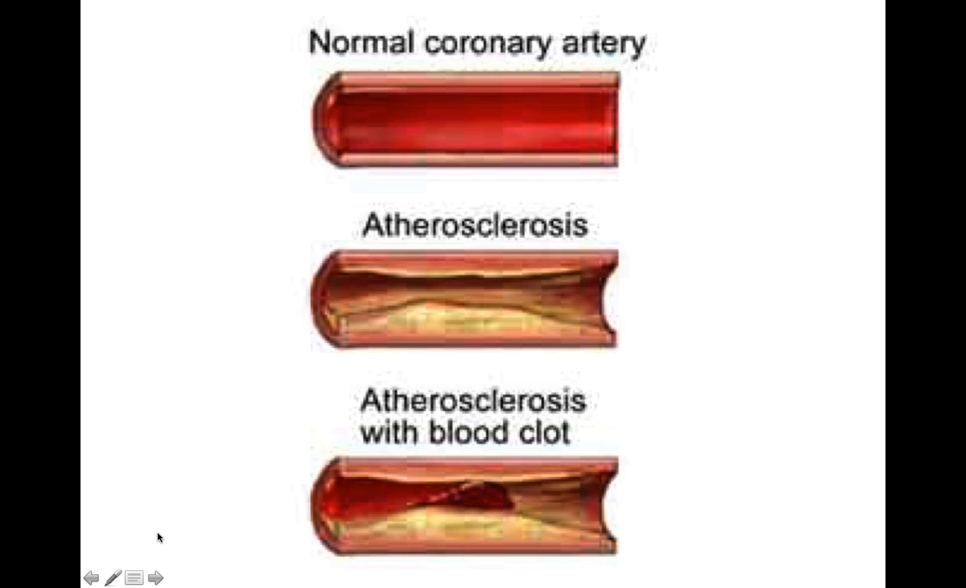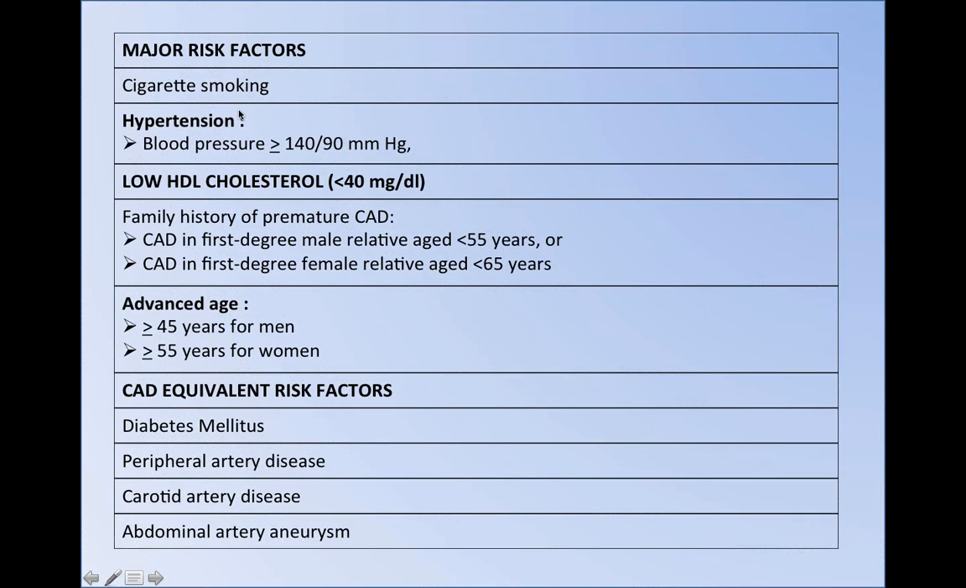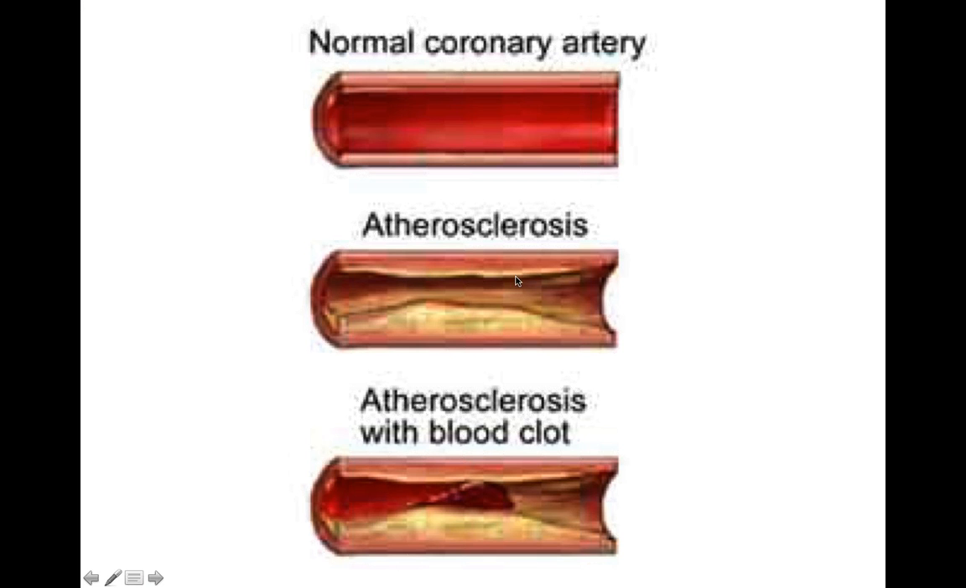So the patient has risk factors like high blood pressure or smoking, or the patient is older, or the patient has a first degree relative with premature coronary artery disease, less than 55 years in case of males and less than 65 years in case of females, or coronary artery disease equivalent risk factors, like diabetes or peripheral artery disease or carotid artery disease. These will be discussed later. Because of these risk factors, the patient has one or two or three or four of them present.